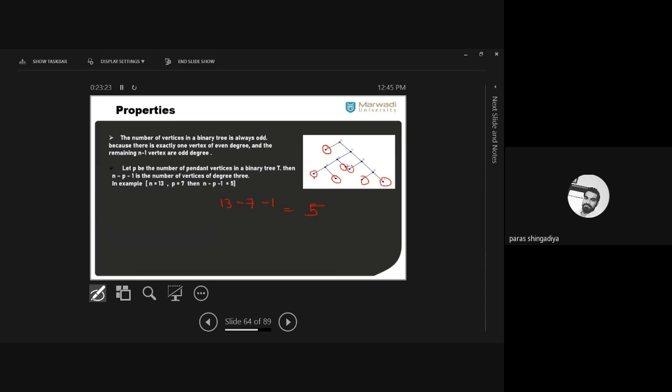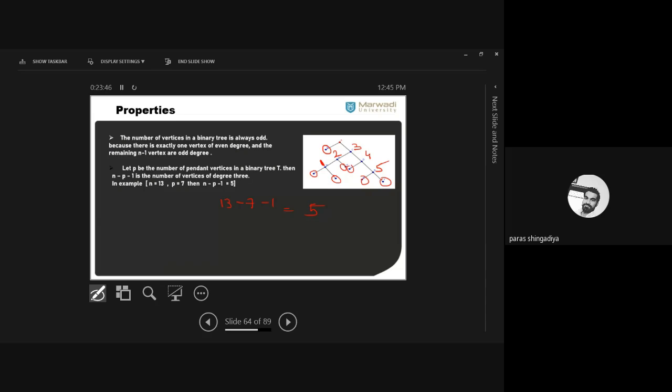So what is the meaning of this answer? 5 means the graph has 5 vertices of degree 3. And you can verify it because the graph is small. That is the first vertex with degree 3, that is the second vertex, the third vertex, the 4th and 5th. And that formula you can verify for any graph which is a binary tree.